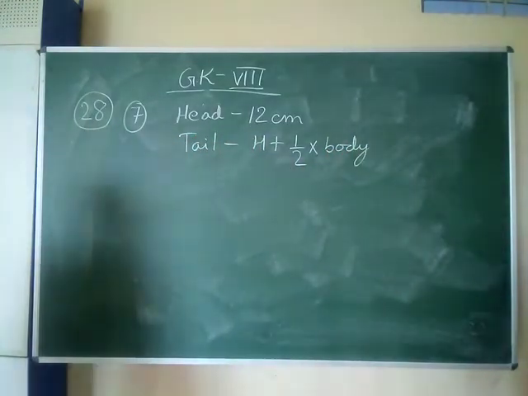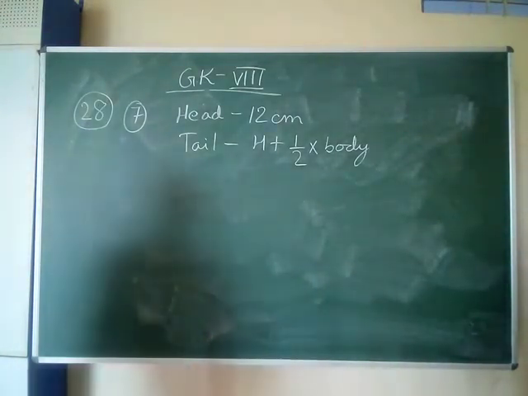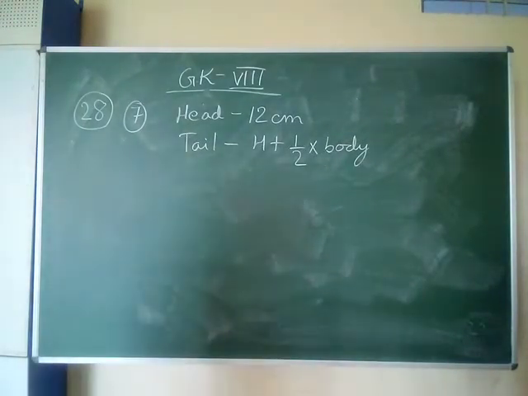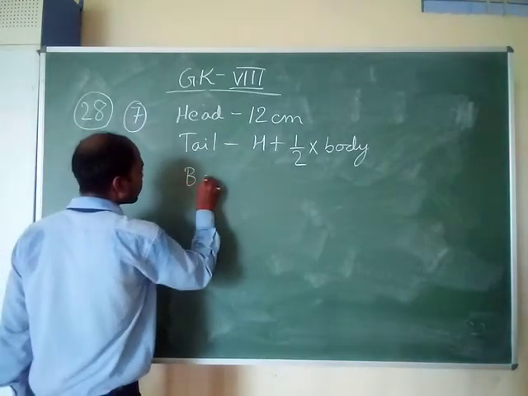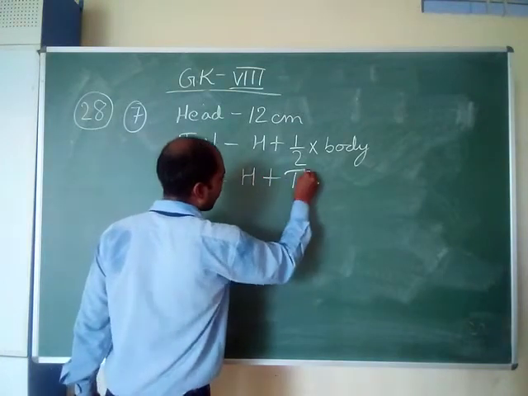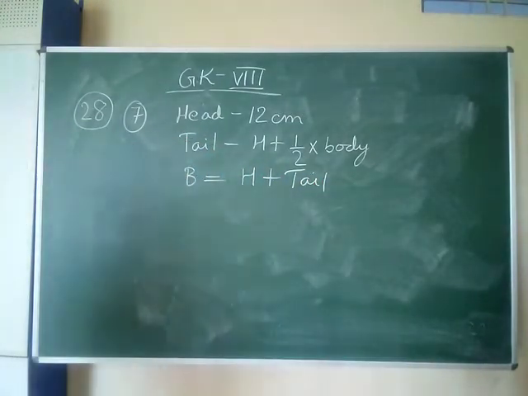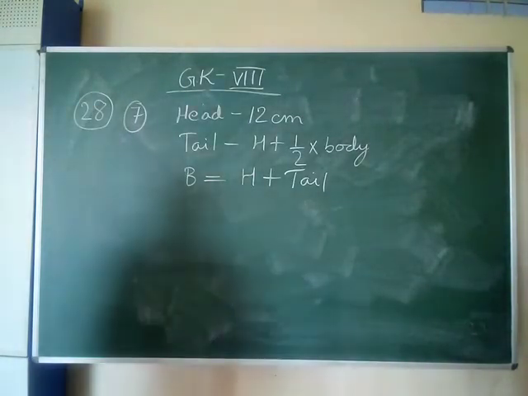As per the question, the tail is the size of the head plus half the size of the body. The body is the size of head plus tail. How long is the bird?